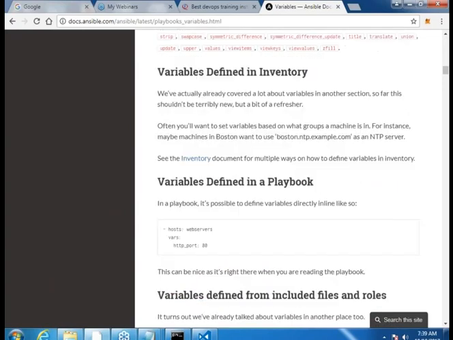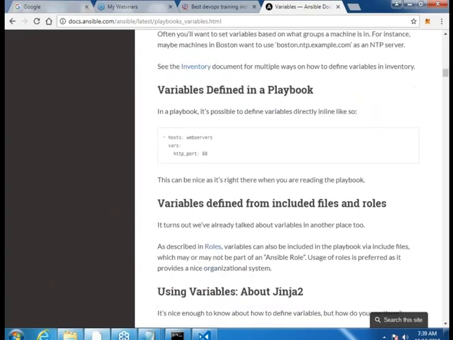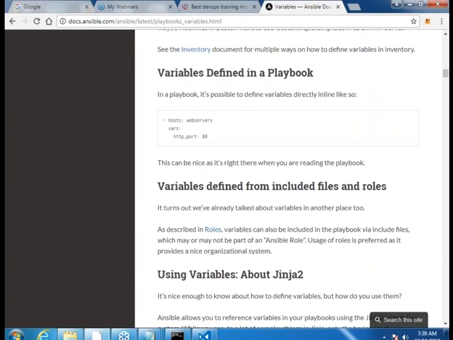I'm not doing all of this. So variables can be defined at basically two places, till whatever we have learned. One is in the inventory, the other one is in the playbook. Till now we have learned inventories, playbooks, and conditionals. So till this moment variables can be defined at two places: one is in the playbook, the other one is in the inventory file.